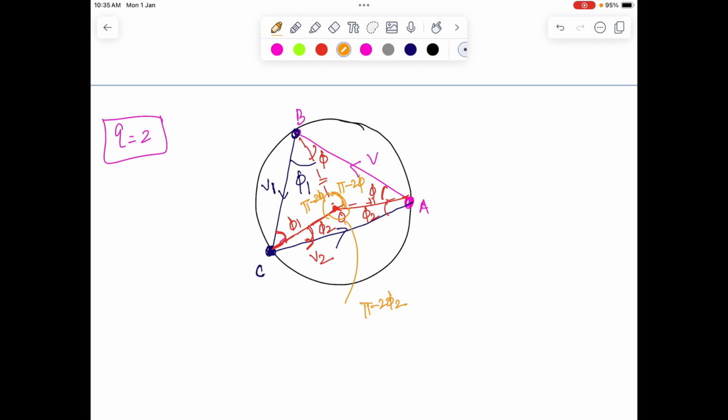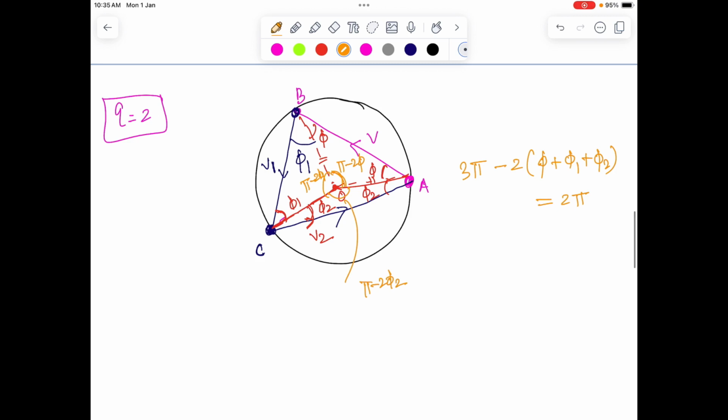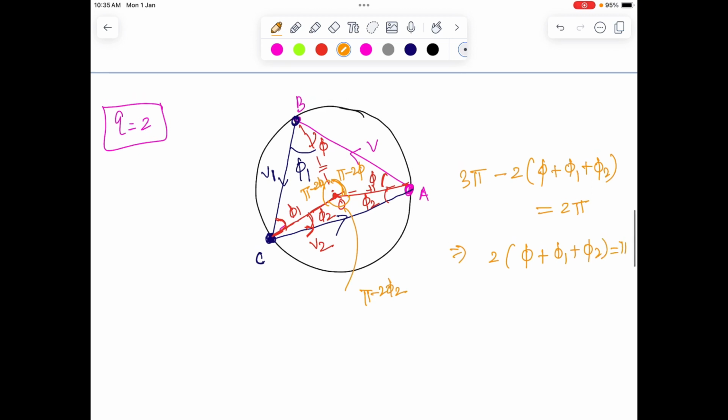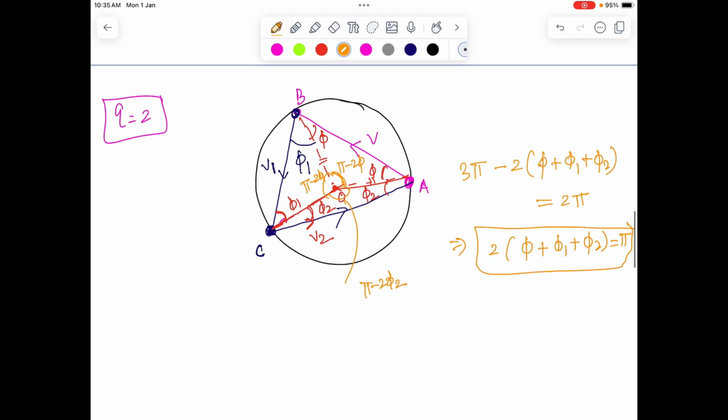So if we add all of them, we have 3 pi minus 2 times phi plus phi 1 plus phi 2, which is going to be 2 pi, corresponding to this case of Q equals 2, which gives you 2 times phi plus phi 1 plus phi 2 equals pi.